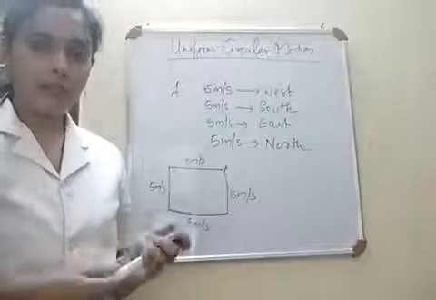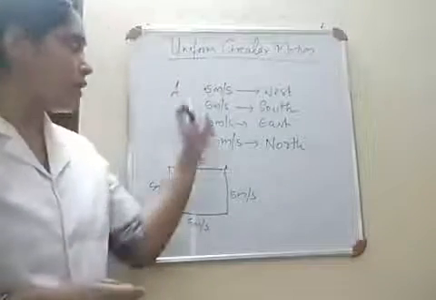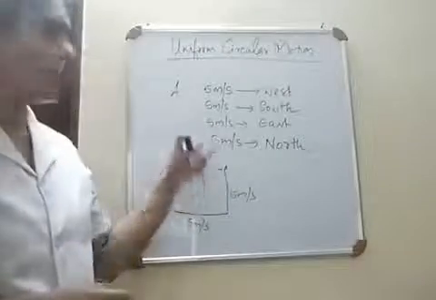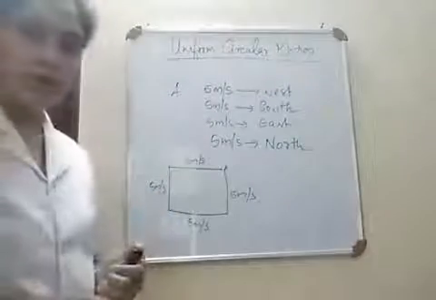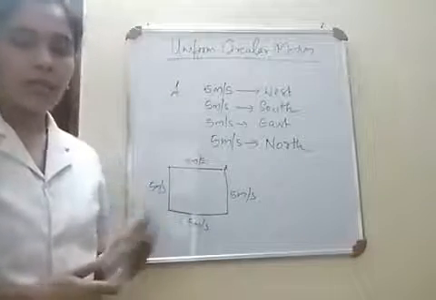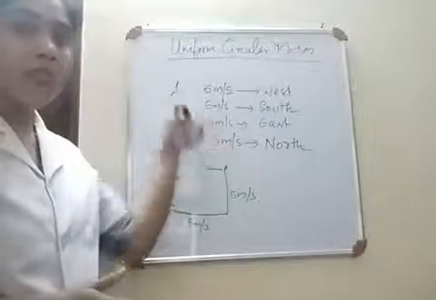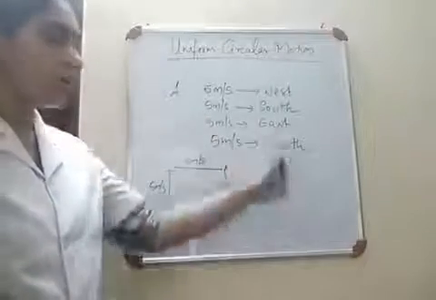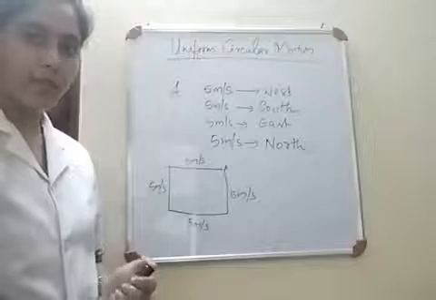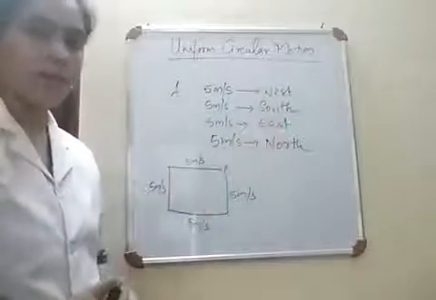So do you think there is any acceleration? We may think no, because the object is moving with the same velocity, 5 meters per second, always. So there is no change in velocity, so there can't be any acceleration. But it's not like that. Even though there is no change in the value or magnitude of velocity, there is a change in the direction. Every time the object is changing its direction: west, south, east, north.